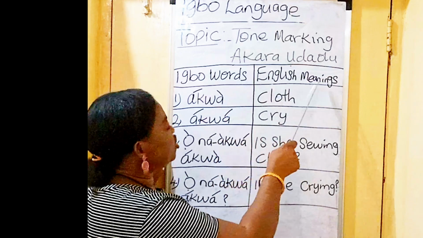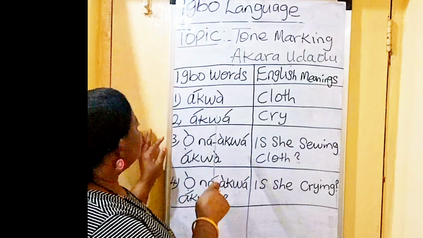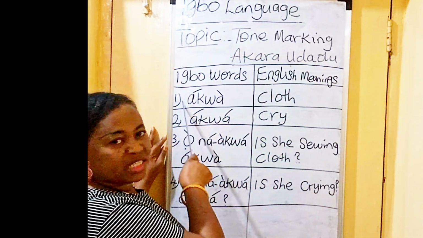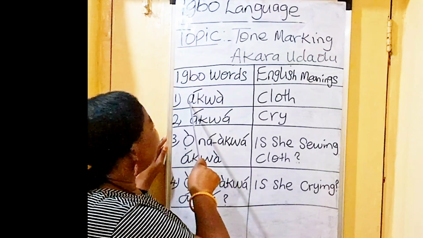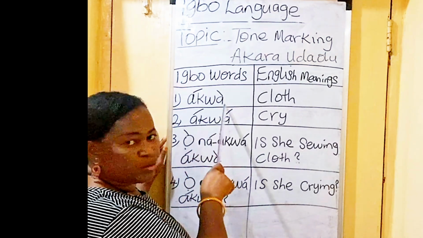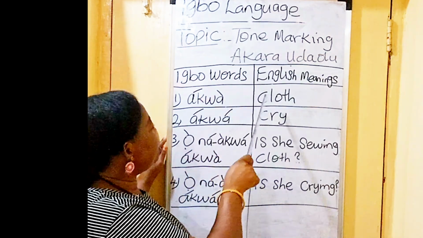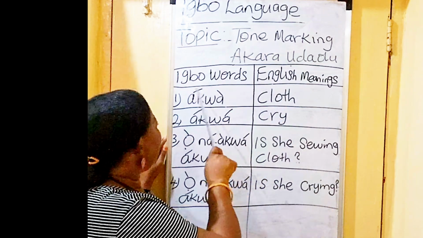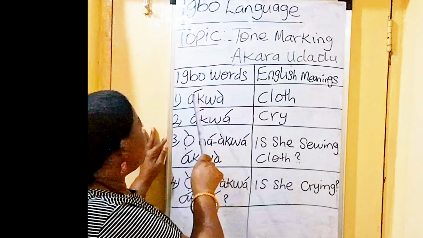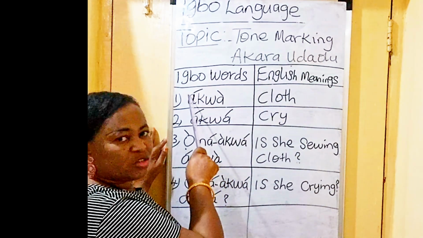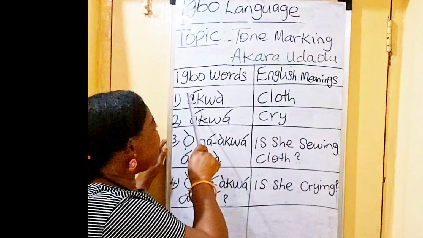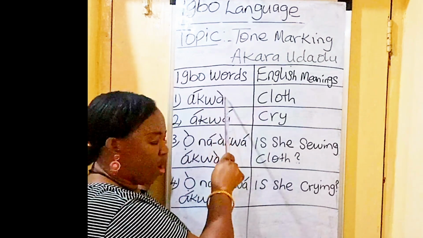Igbo words, English meanings. You can see that number 1 here is akwa, meaning clothes. Akwa, clothes. You can see that this tone marking here, the first one is high, akwa.